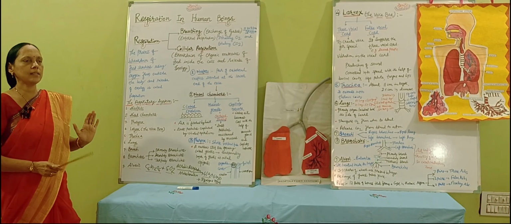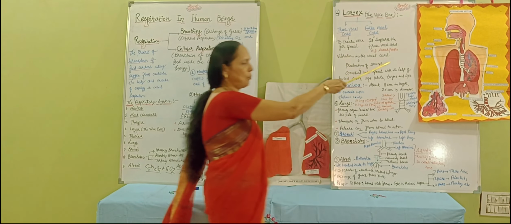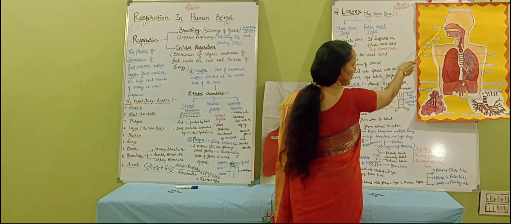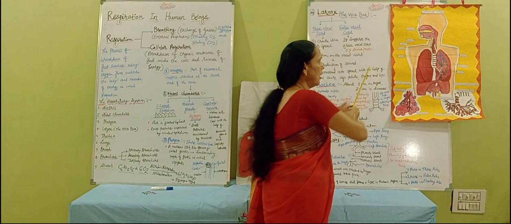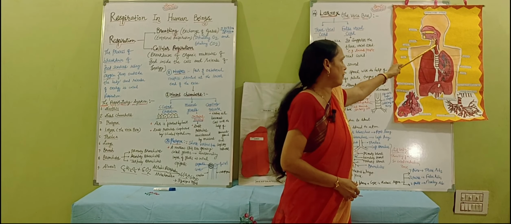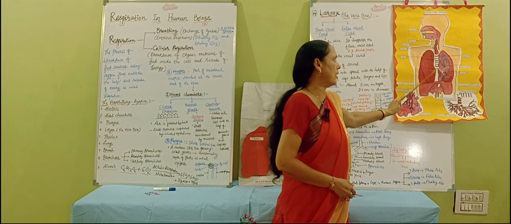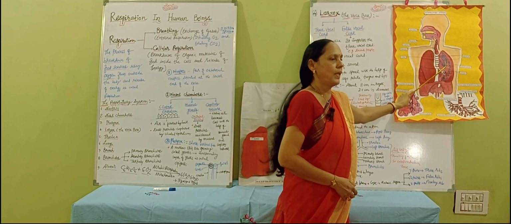Now the question arises, what is the respiratory tract? This is the complete respiratory tract. Just to see, it begins from the nostril. So this is the nostril. Then through the nostril, it goes to the pharynx, larynx, trachea, and both the lungs. So this is the complete respiratory tract.